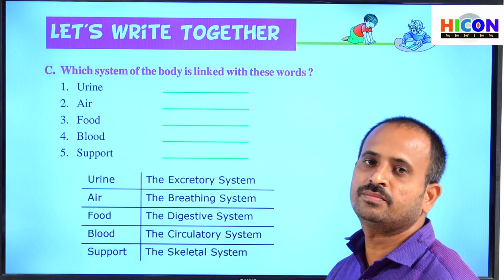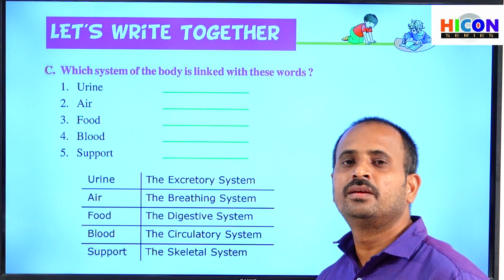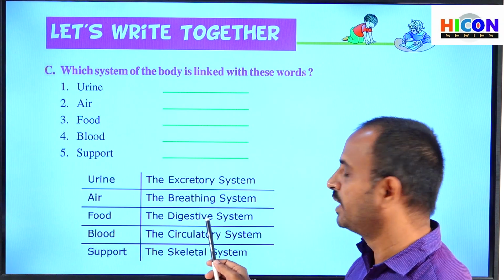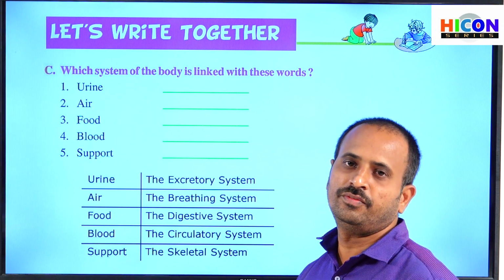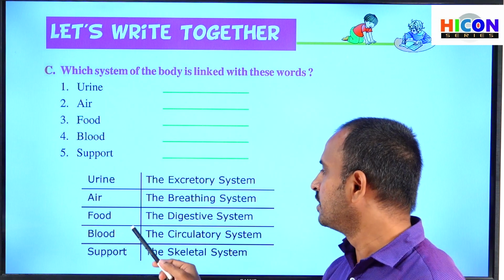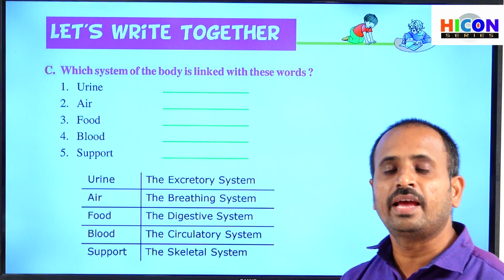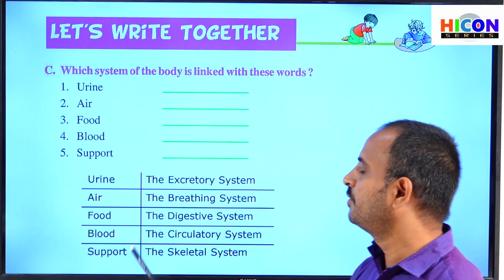In the breathing system, the air is inhaled, the oxygen is breathed in and carbon dioxide is breathed out. Food is related to the digestive system, which digests the food we eat. Blood is related to the circulatory system, and this blood is circulated to every part of our body and supplies oxygen and food to every part of the body.